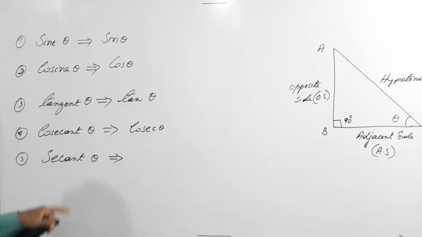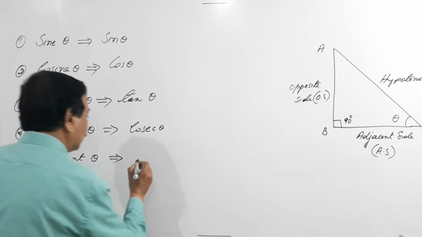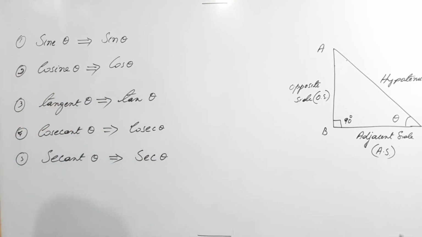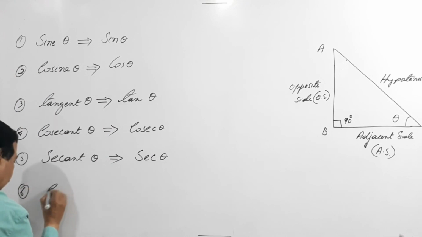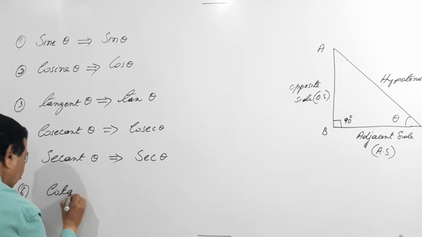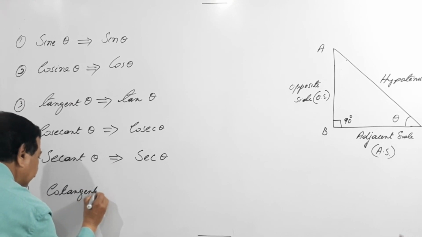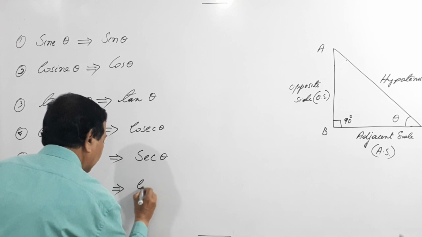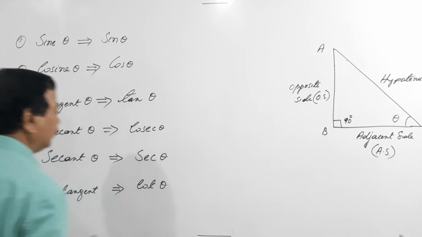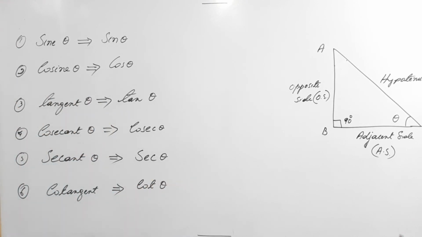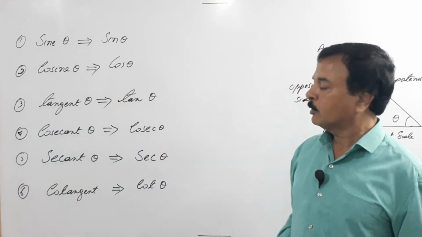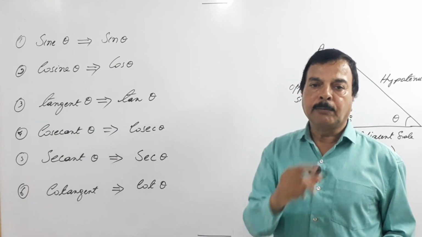In short we call it sec theta. And lastly we have cotangent theta, referred to as cot theta. So these are the 6 trigonometric ratios which you need to remember.